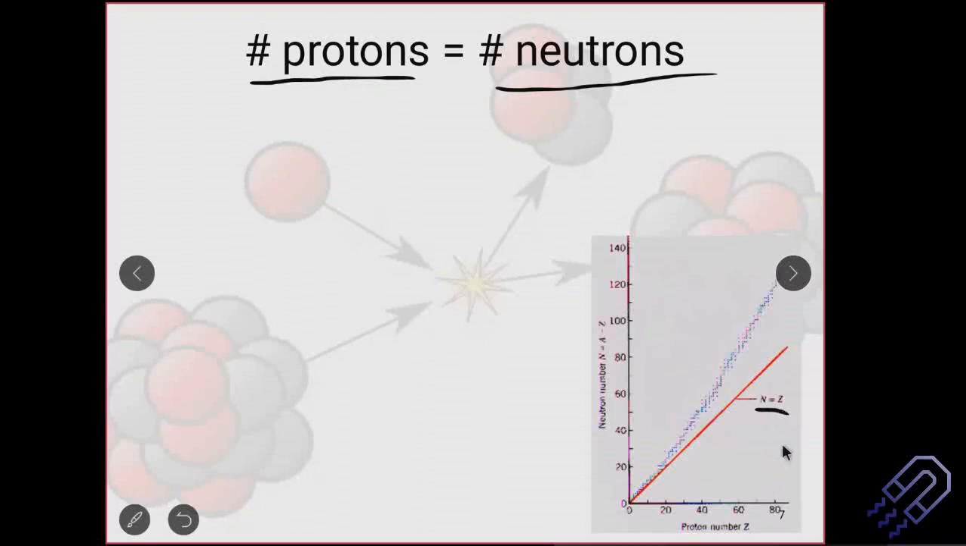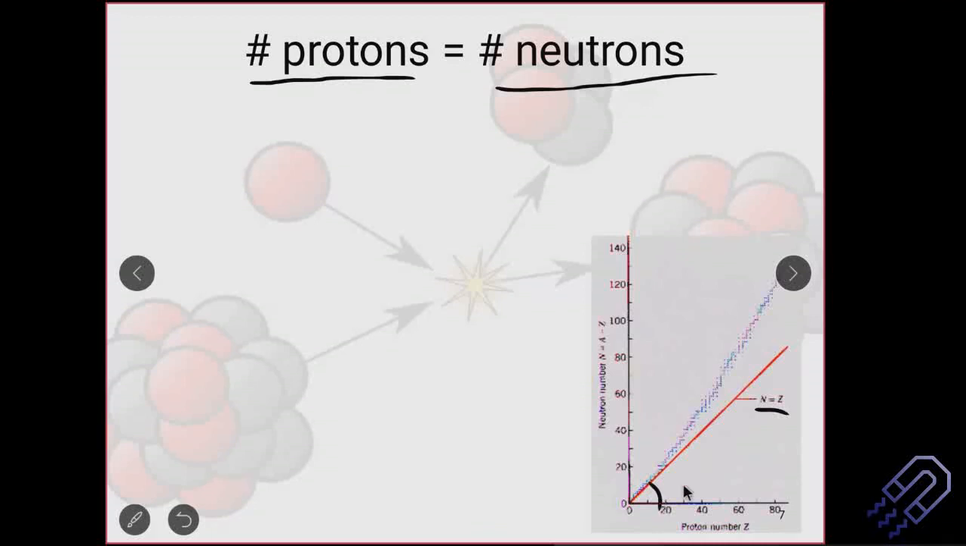Now this figure is available in most nuclear physics books. If you go to the basic chapter, I've taken this from Ghoshal. If you have the number of protons along the x-axis and the number of neutrons along the y-axis, and look at the ideal case where neutrons and protons are equal in number, you can draw a straight line. That straight line is inclined at an angle of 45 degrees with the horizontal, the x-axis.